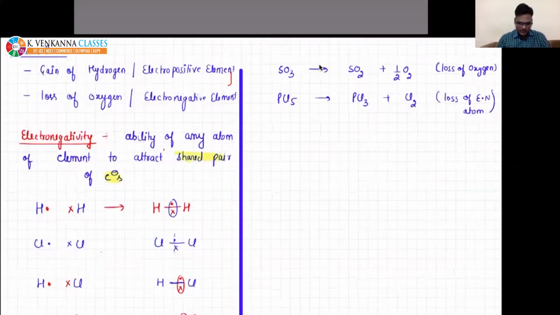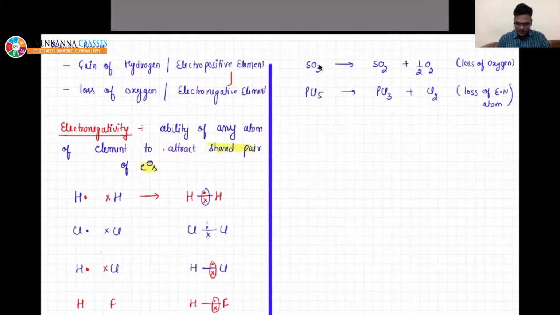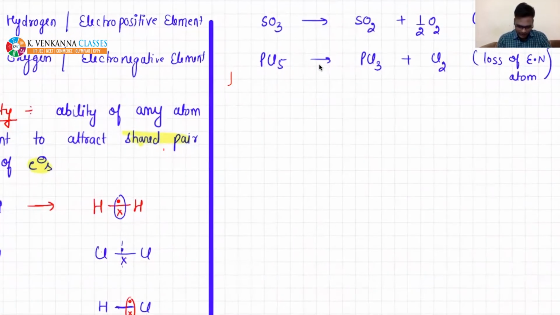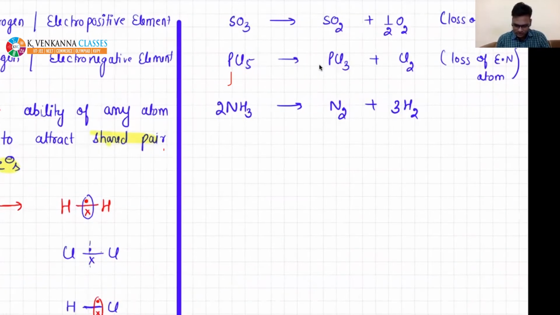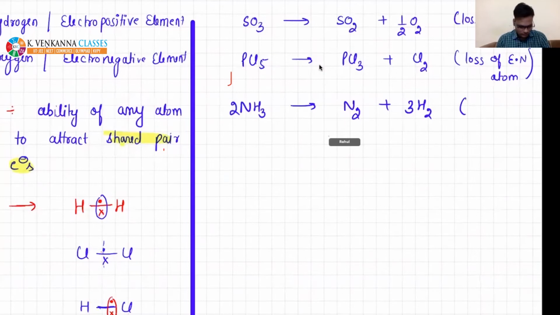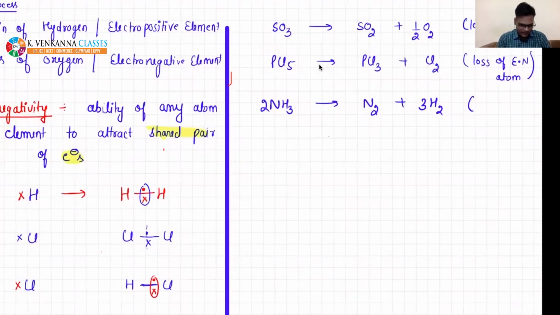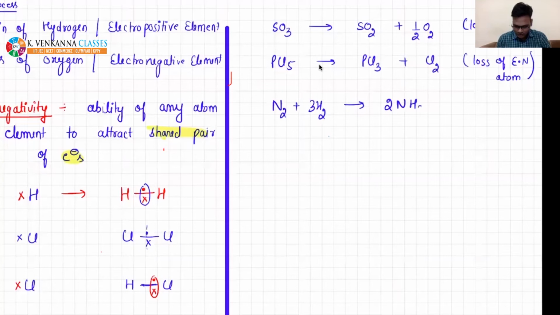Or take an example of hydrogen. You can write NH3 giving N2 plus hydrogen. This is our favorite equation. Let me reverse it: nitrogen plus 3H2 giving 2NH3. So this is gain of hydrogen. This will also be termed as reduction. Is that okay? So these are 3 examples I have given you.